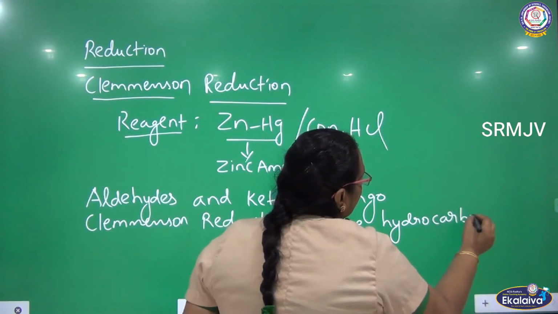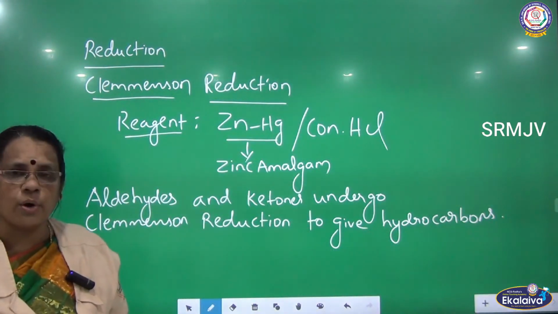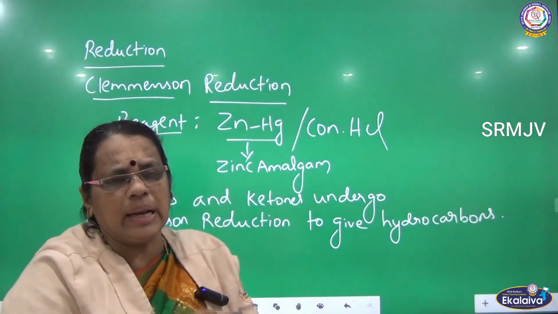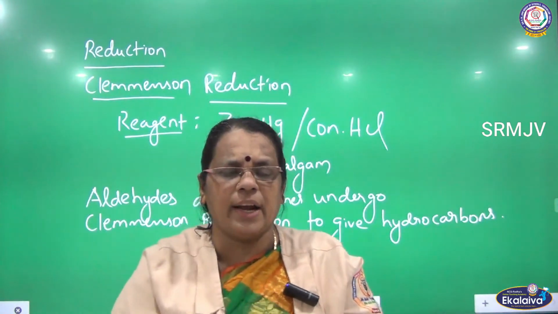Actually aldehydes and ketones undergo Clemmensen reduction to give hydrocarbons. So depending upon the number of carbon in your aldehyde and ketone, you will be getting the hydrocarbon.